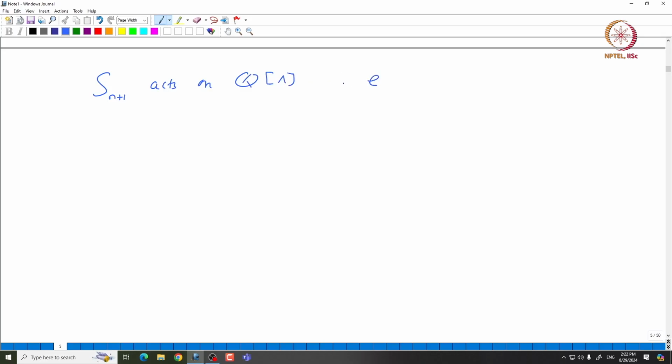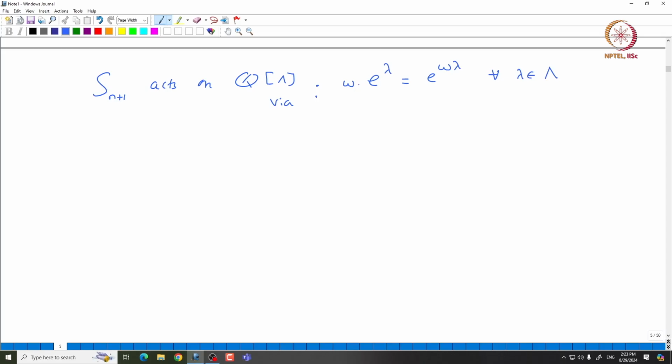You take W and it acts on e power lambda by e power W lambda for all lambda in capital lambda, and then you simply extend this linearly to all the elements of Q bracket lambda. So, there is no issue in that. In particular, S n plus 1 acts on Q bracket lambda.